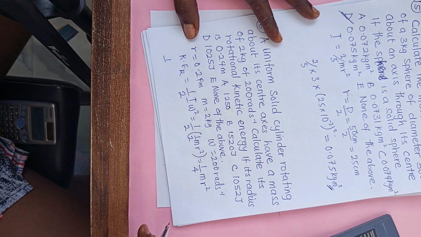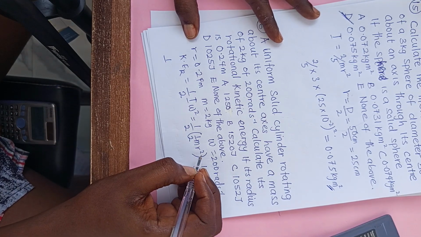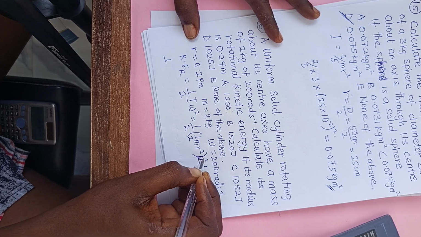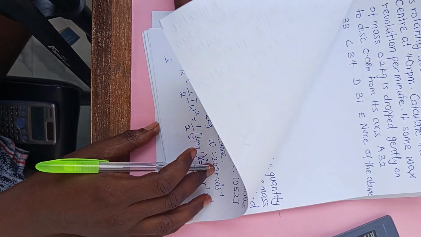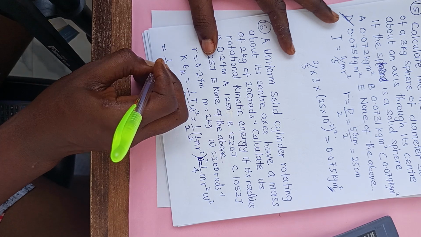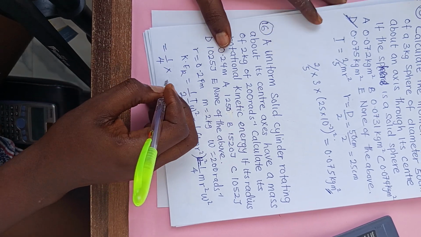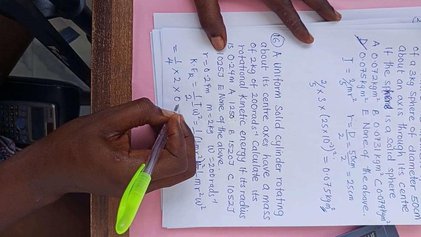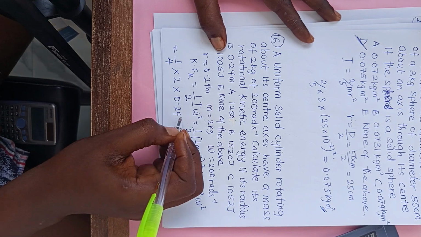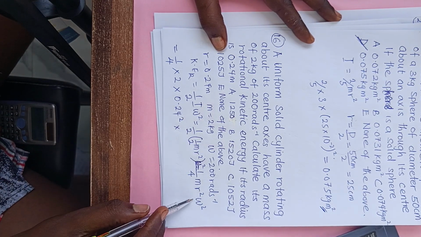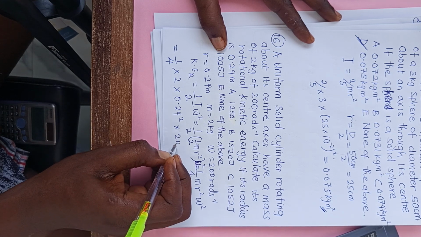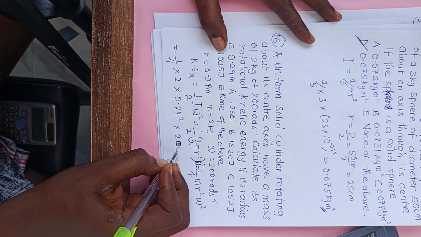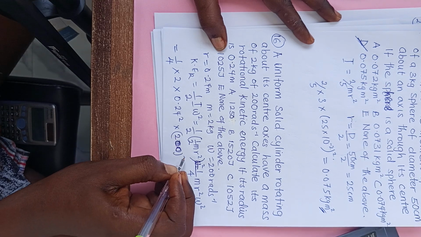Don't forget there is omega square by the side. So let's put in all our parameters: 1 over 4 times the mass 2, times the radius 0.24 square, times the angular velocity 200 all square.